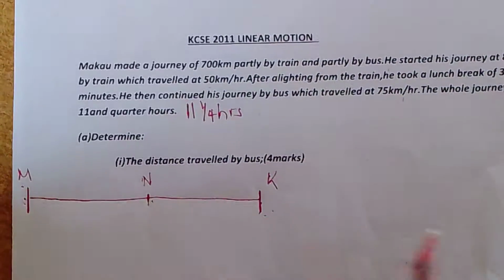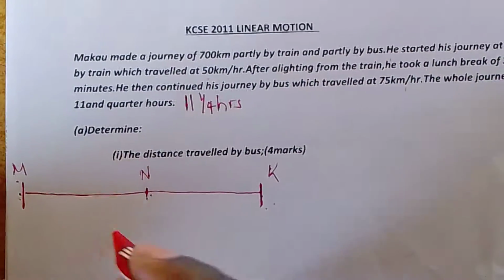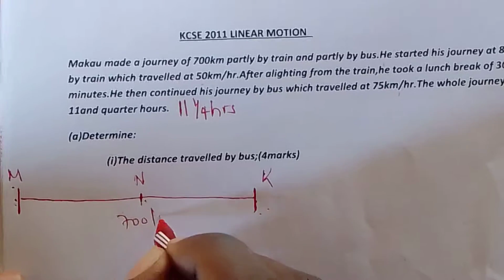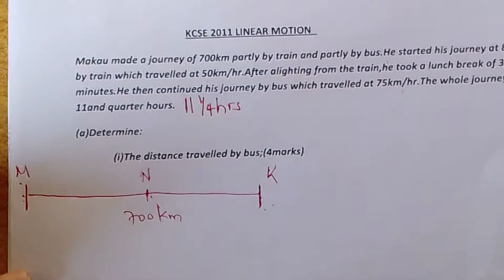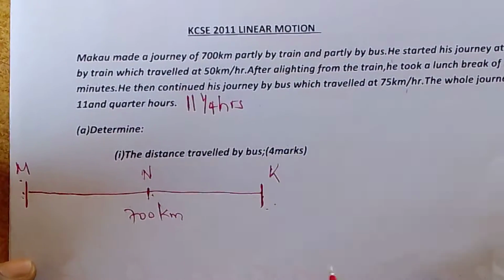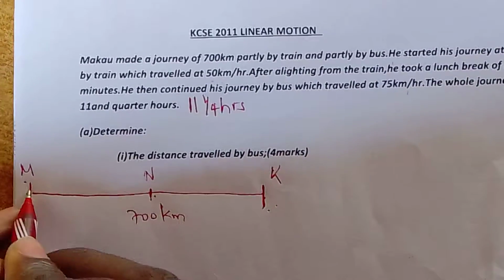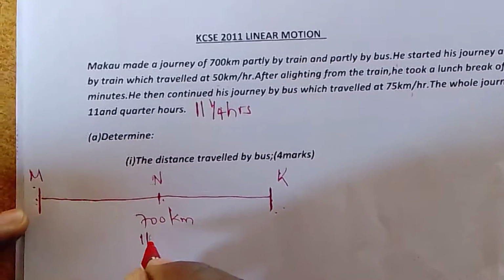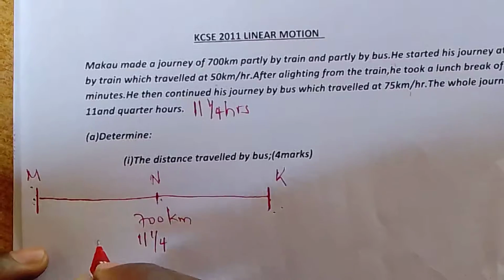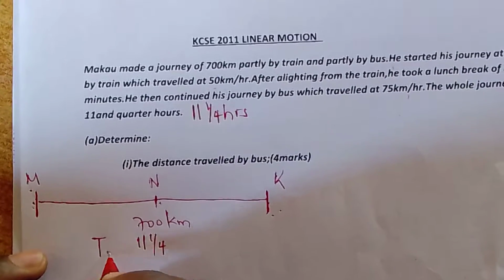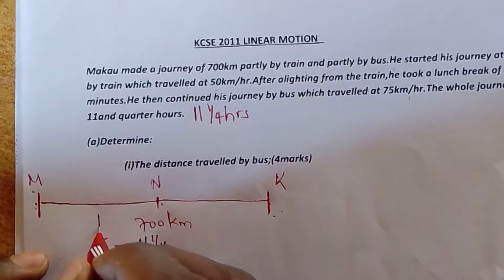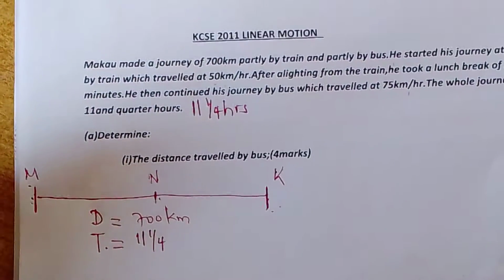So what he is trying to do here is traveling a distance of 700 km. And the whole total time itakuwa 11 hours 1/4. Hii ni total time ya safari yake na hii ni total distance ya safari yake.